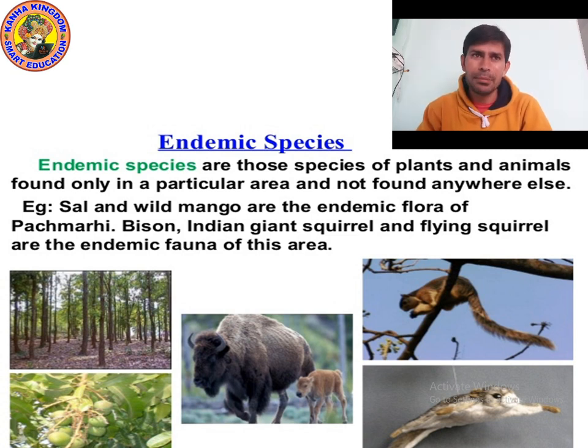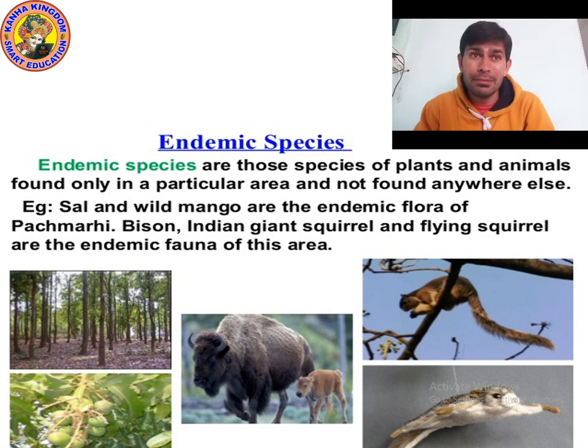As you can see the picture of bison, which looks like a buffalo. Can you see the picture of the Indian giant squirrel? And look at the picture of the flying squirrel, and the pictures of sal and wild mango. All these are endemic species.